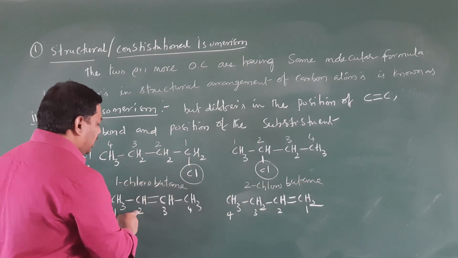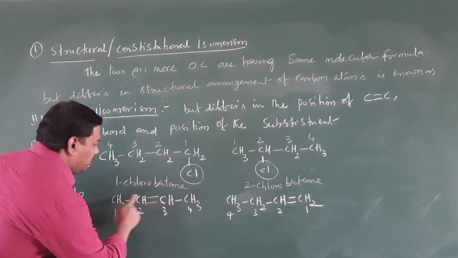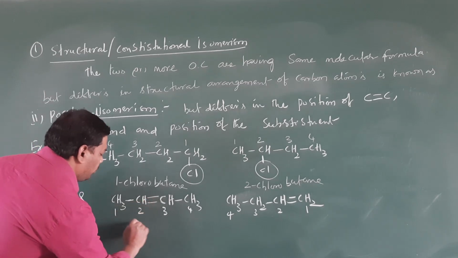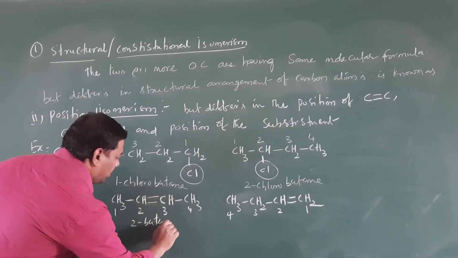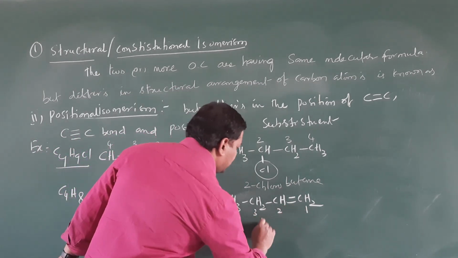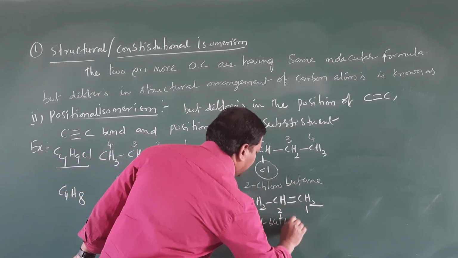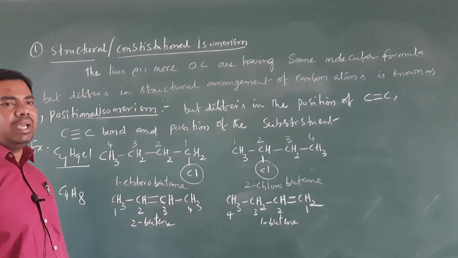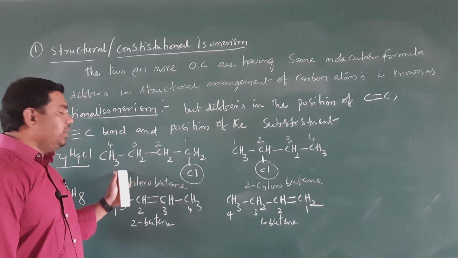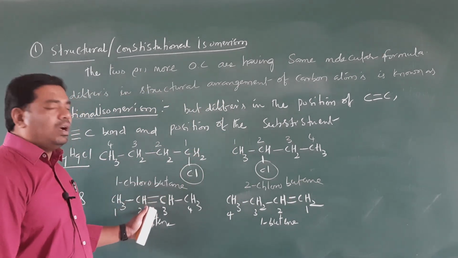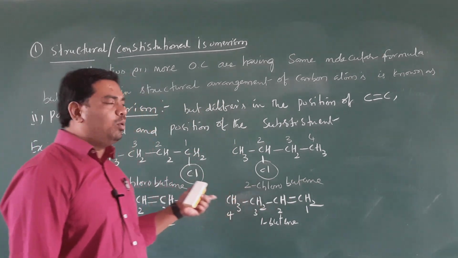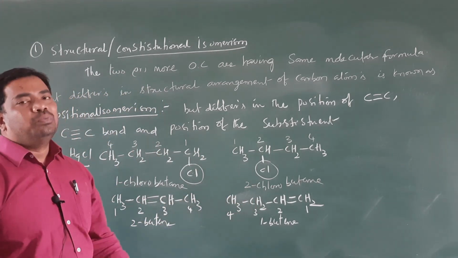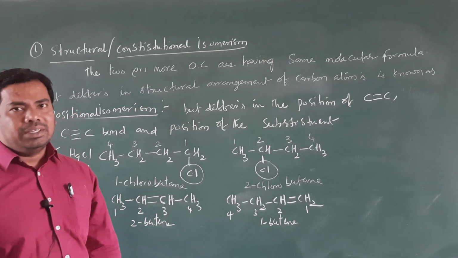Here you can see the double bond at the second position. We have 4 carbon atoms in the chain, butane with a double bond, so here 2-butene, and this is 1-butene. So what is positional isomerism? Differing in the position of the carbon double bond or triple bond, and the position of the substituent, is known as positional isomerism. Is that clear, students?